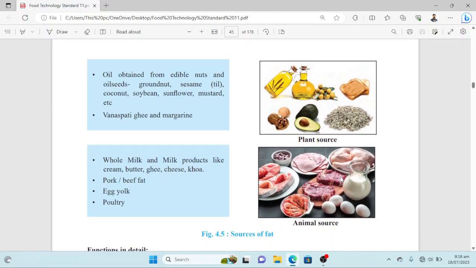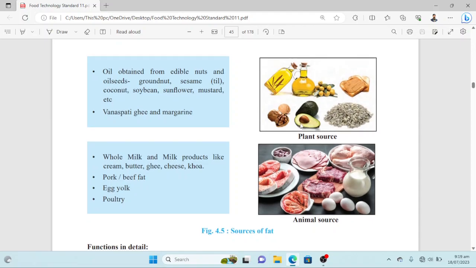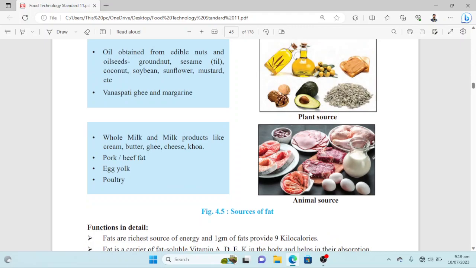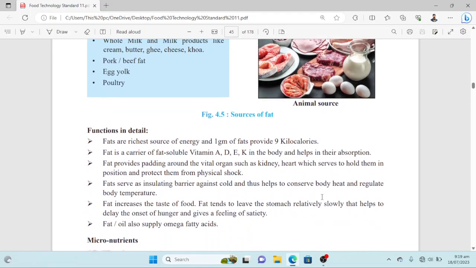Again, here you can see different sources of fats are given. Plants: avocado, some nuts, hazelnuts, then walnuts, other oil seeds, peanut butter, mustard oil. These are all plant sources of fats. And in animal sources, you can see here fish, then pork, then beef, then eggs, and then milk, then poultry, then hams. These are all animal sources of fats.